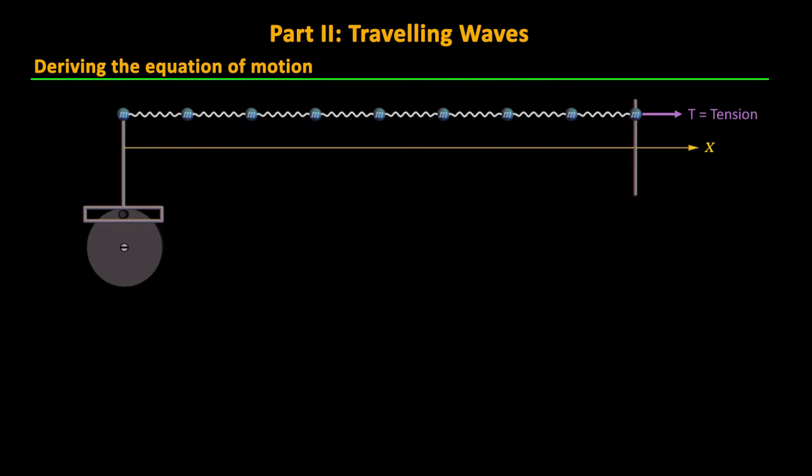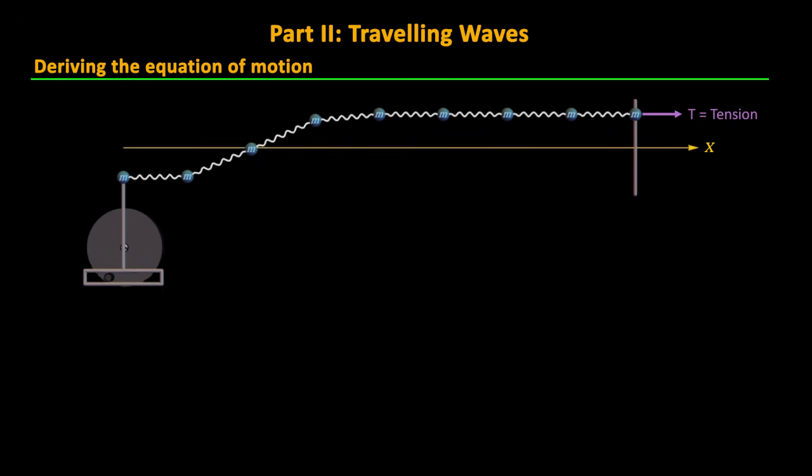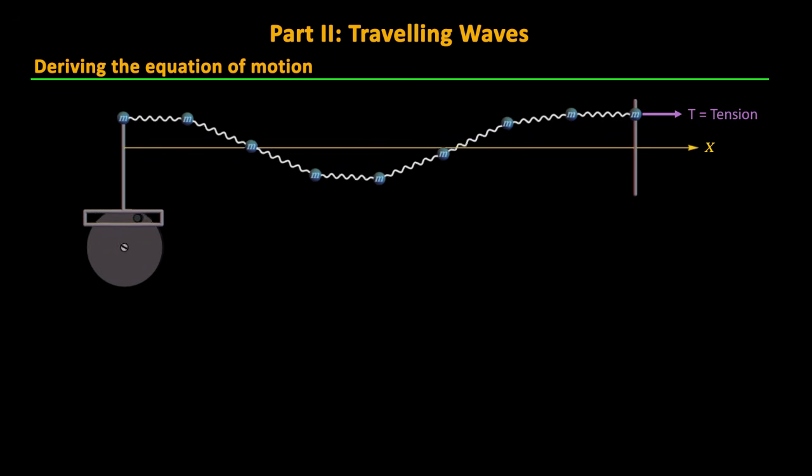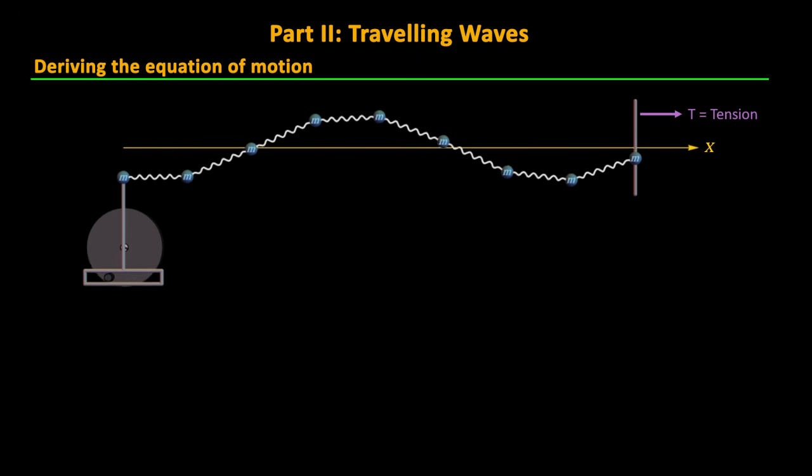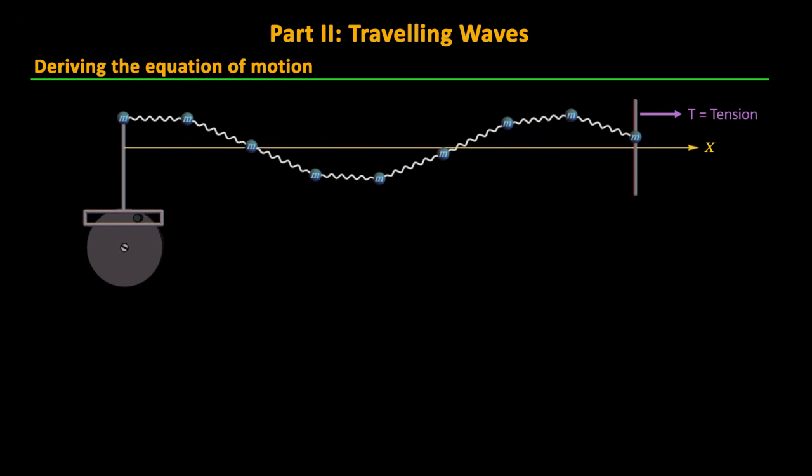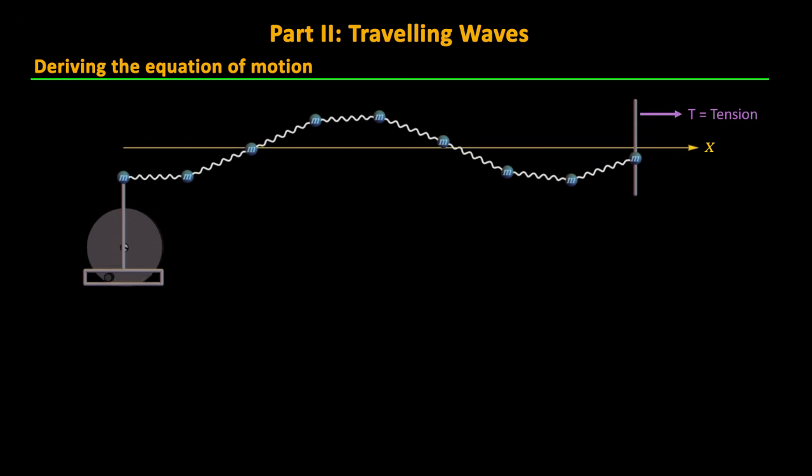Let's now go up one level of complexity and consider a chain of masses connected by springs in a line along the x-axis, which are stretched to a tension force T. If we start moving the first mass perpendicular to the x-axis, we will generate waves which travel down the chain to the right. Again, we need to make some simplifying assumptions to make the situation easier to analyze.